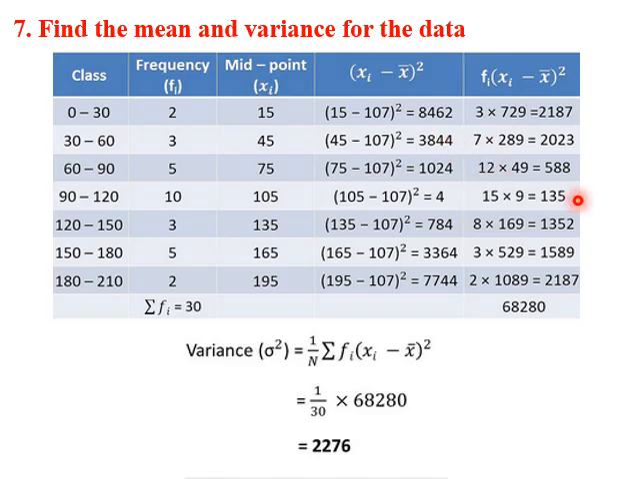So we get our answer as this. So we add all those and get 68280. Now variance is 68280 divided by 30, which is sigma fi or n. So variance is 2276.